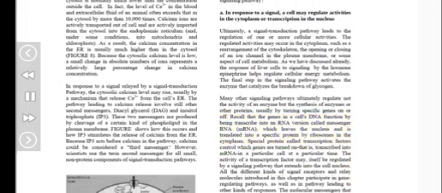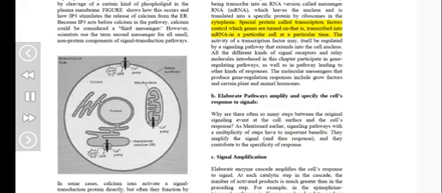Special proteins called transcription factors control which genes are turned on, that is, transcribed into mRNA in a particular cell at a particular time. The activity of a transcription factor may itself be regulated by a signaling pathway that extends into the cell nucleus. All the kinds of signal receptors and relay molecules introduced in this chapter participate in gene-regulating pathways, as well as in pathways leading to other kinds of responses. The molecular messengers that produce gene regulation responses include growth factors and certain plant and animal hormones.